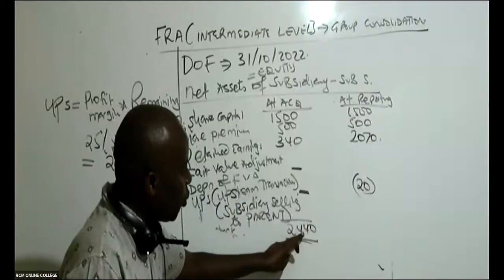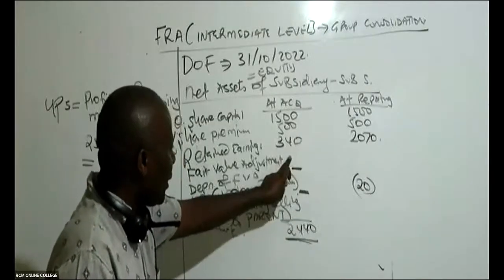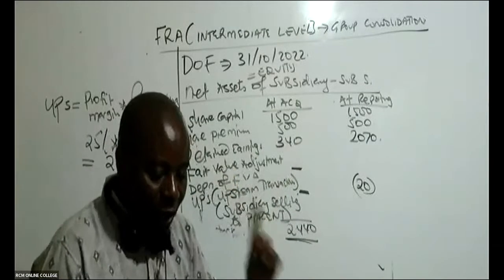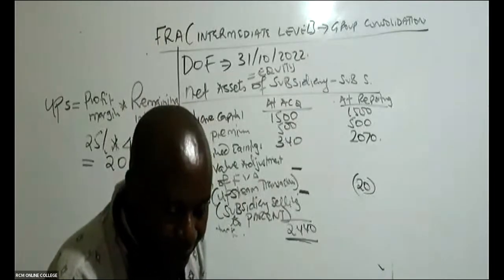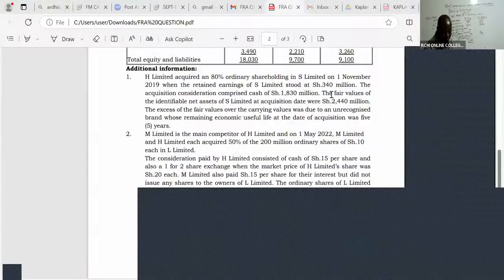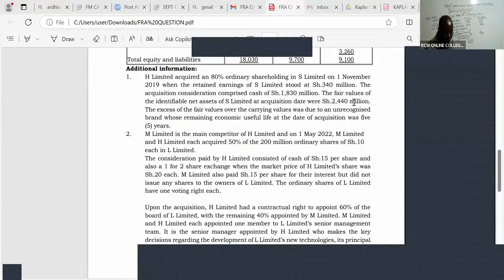Then, of course, they want us to use the balancing method to get the fair value adjustment. What have they told us about this fair value adjustment? They have told us the fair values of the identifiable net assets of S Limited at acquisition date were 2440.